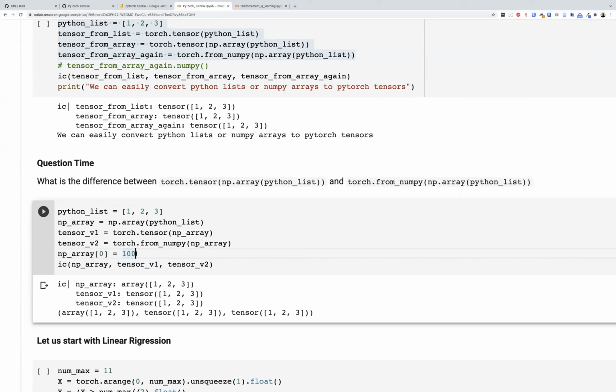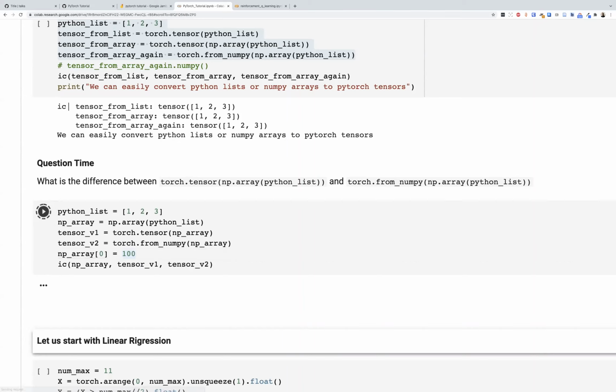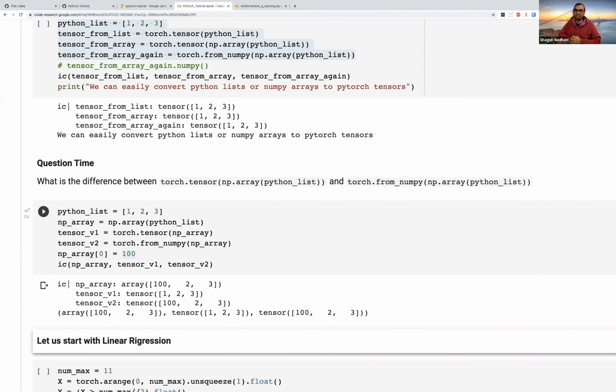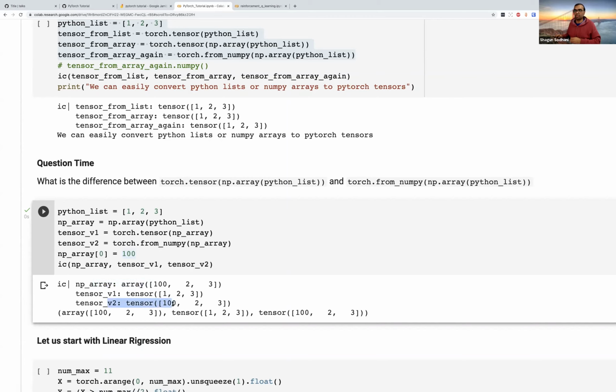One of them is created by reference. Sorry, could you repeat? Is one of them created by reference? I'm not sure which one, but I'm guessing one of them will have a change in the first element. Yeah, exactly. When you use torch.from_numpy, you reuse the memory, which means you are not allocating any new memory, which could be a good thing if you care about performance in some cases, but that could also be a bad thing because this could lead to surprises like this. You can see that the NumPy array has changed and tensor_v2 has changed. So be careful when you're using something like this. It helps you save memory, but at the same time, it can give you surprises.